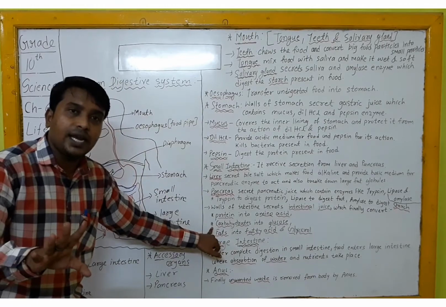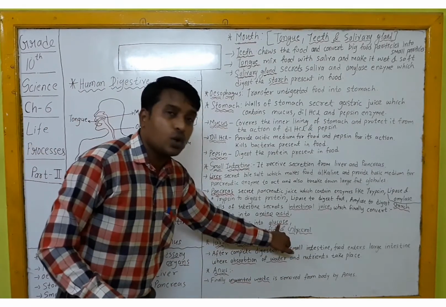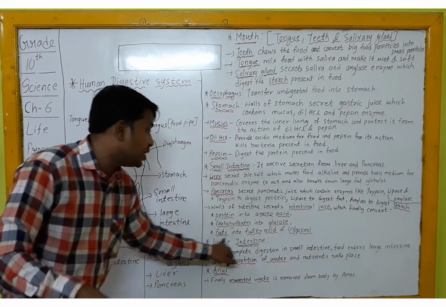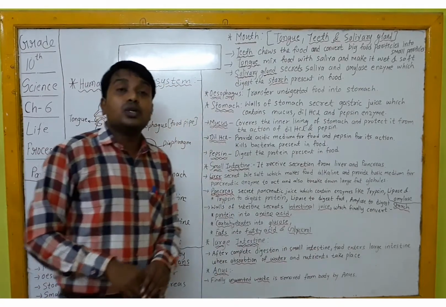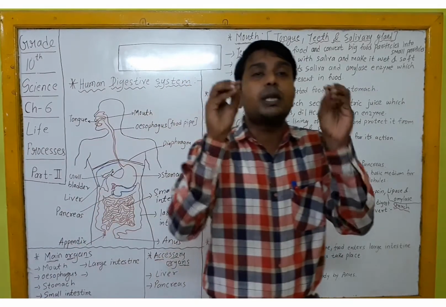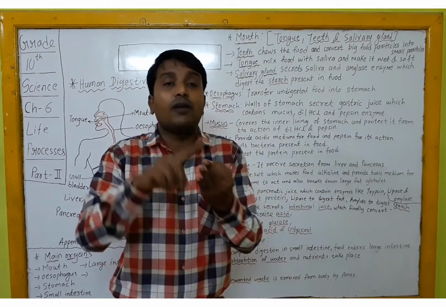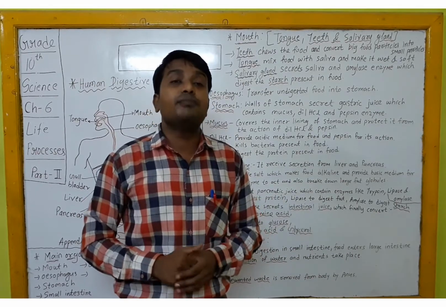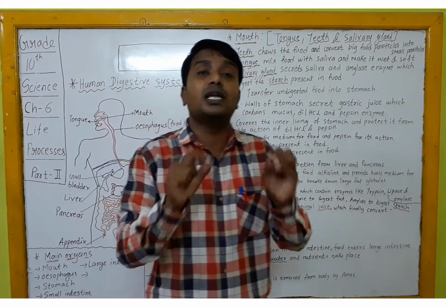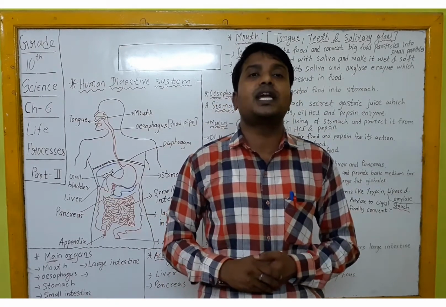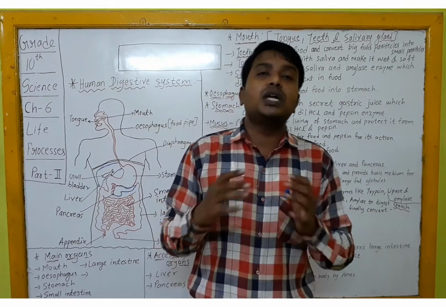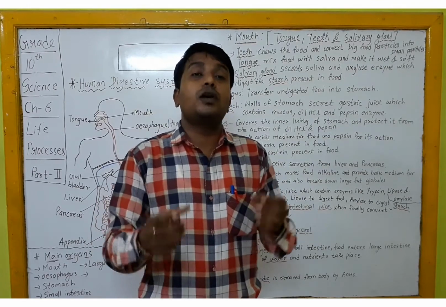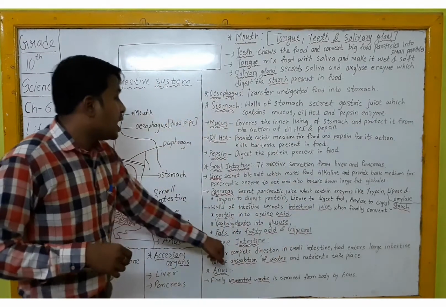Whatever carbohydrate is there in your food, it is totally converted into glucose, which is the simplest form of carbohydrate. Whatever fat is present in your food, it is converted into fatty acid and glycerol. So the final simplest form of protein, carbohydrate and fat is produced by means of intestinal juice enzymes. That's why I am saying that the small intestine is the final, complete site of the digestion process taking place in the body. Now whatever food is left, that means unwanted food, any waste, is transferred from the small intestine into the large intestine.